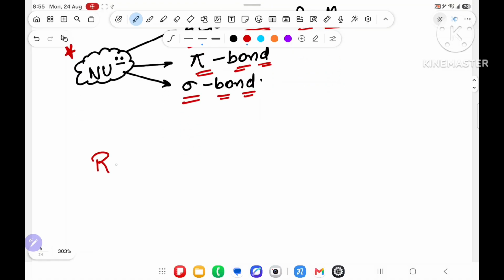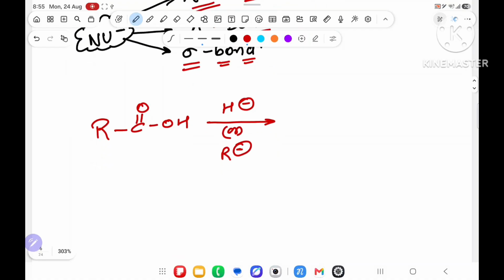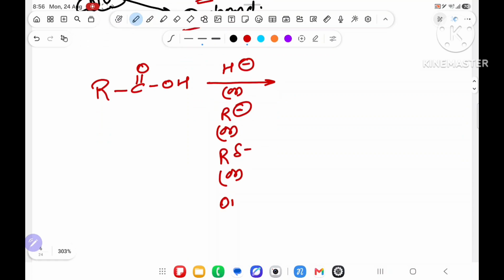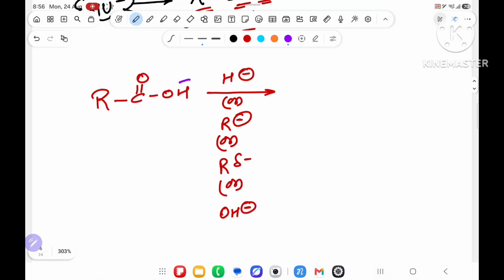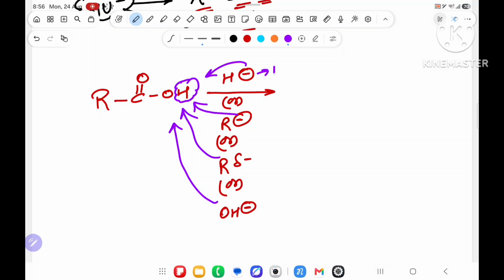Suppose I give one example, RC=O(OH). Now you can take H minus as the nucleophile, or R minus, or OH minus, any nucleophile. First you will try to do an acid-base reaction, and this carboxylic acid has an acidic hydrogen. It will react here, here, here and here. Everyone will try to do an acid-base reaction. It will give H2, it will give RH, it will also give RH, it will give H2O.